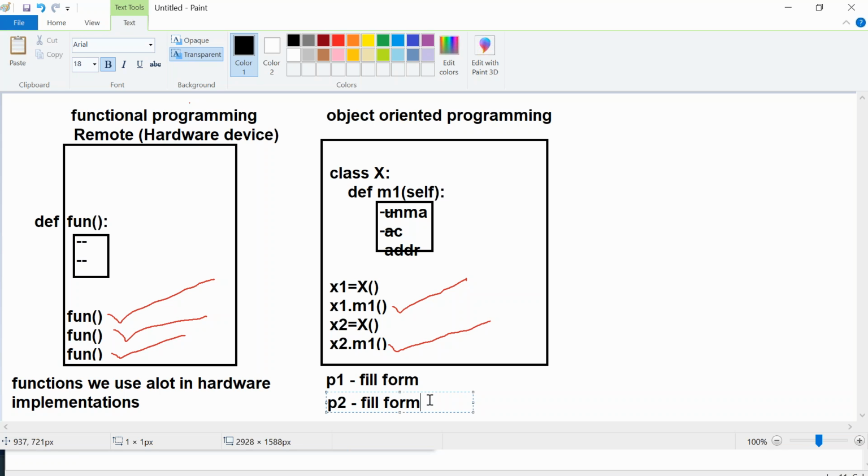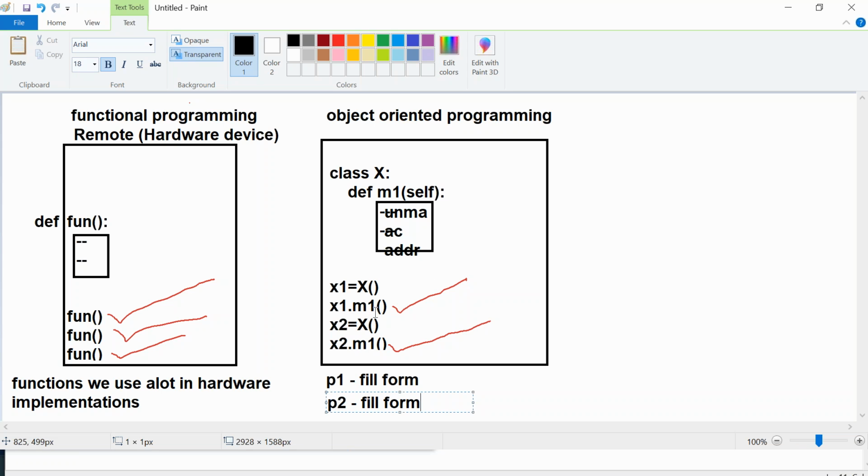Don't you think the data differs here? P1's name is, let's say, Nagarjuna. P2's name is Chiranjeevi, right? Am I right or wrong? So P1's age is different, P2's age is different, P1's address is different, P2's address is different. So from object to object, the data differs. Data means the left side variables are all the same, but the right side values differ.